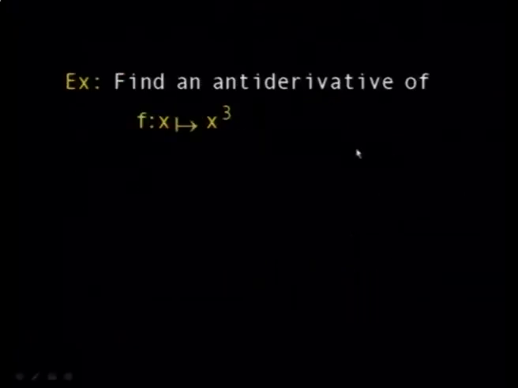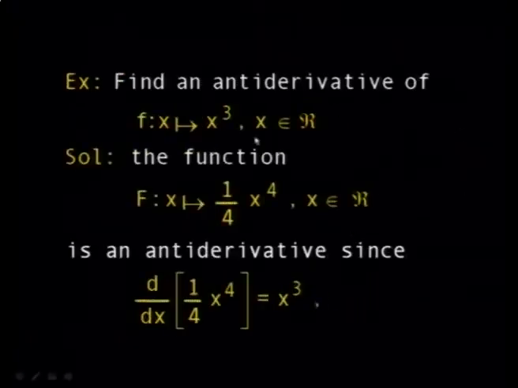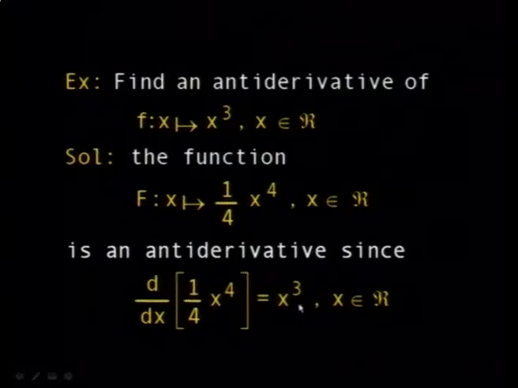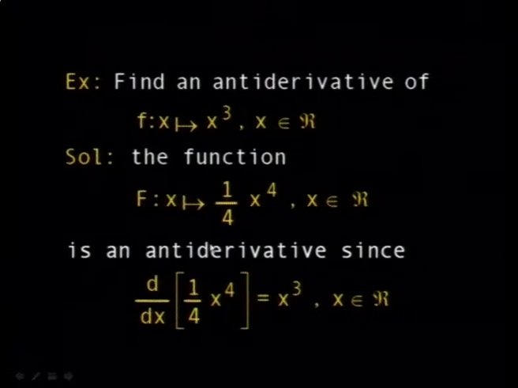So what you do is that, for example, you take a few examples. Here you have, for example, small f maps x into x cubed. What is the antiderivative of this function f? The antiderivative is 1 over 4 x to the power 4. How did you know that? Very simply, all you have to do is differentiate 1 over 4 x to the power 4, you get x cubed, and therefore 1 over 4 x to the power 4 is the antiderivative of x cubed.